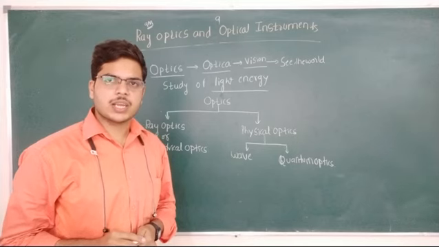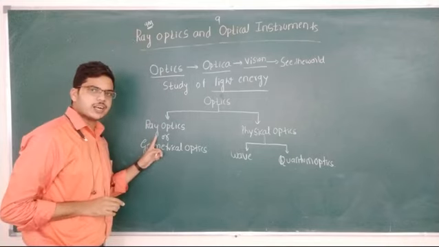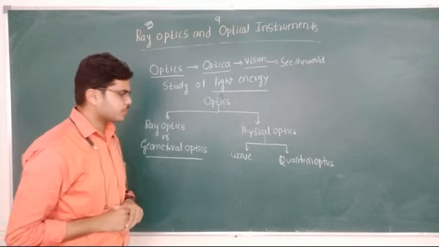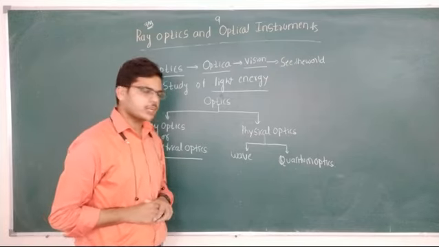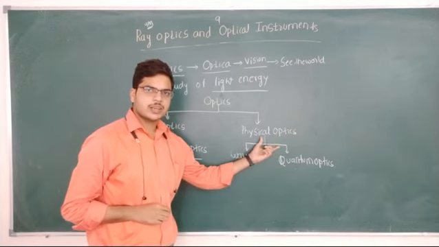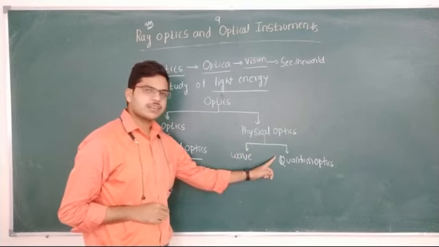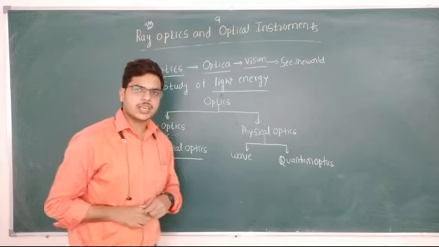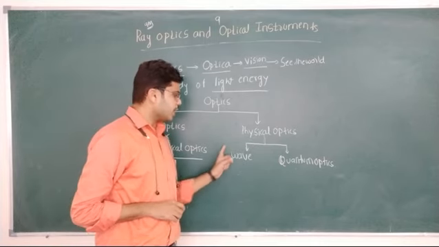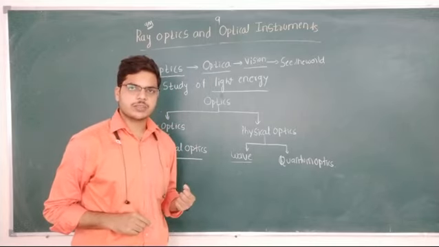Optics is broadly classified into two types. The first one is called ray optics, or sometimes geometrical optics. The second classification is called physical optics. Inside physical optics, we again have two types: one is wave optics and the second is quantum optics. In this chapter we will learn about ray optics or geometrical optics. In the next chapter we will learn about wave optics. This is about the classification of optics.